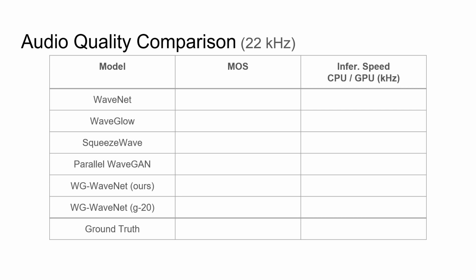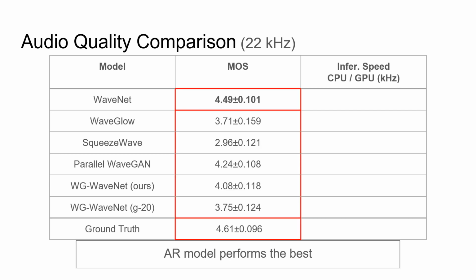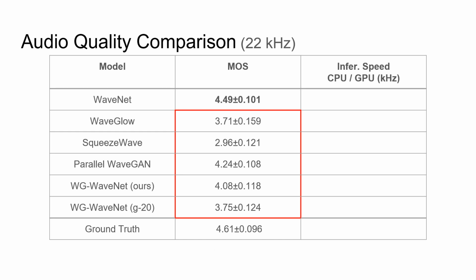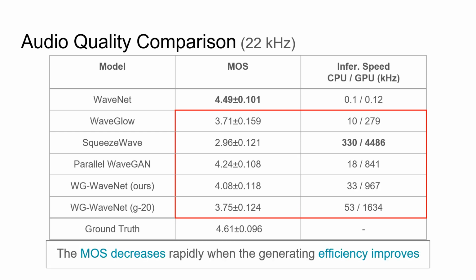The next experiment is audio quality comparison. The AR model, WaveNet, has the highest MOS, which is much closer to that of the ground truth data, and there is a performance gap between the AR and non-AR models. The MOS of WG-WaveNet is close to the best non-AR model, Parallel WaveGAN. And WG-WaveNet is faster than Parallel WaveGAN.